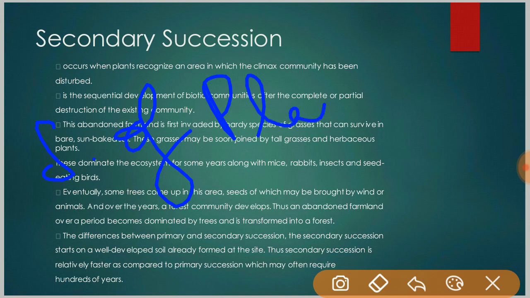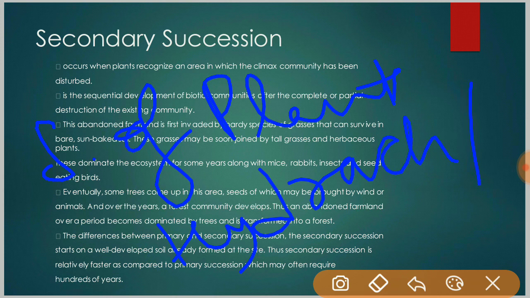Succession of plants is called hydric or xeric succession, respectively. Hydric succession takes place in water areas, and the successional series progress from hydric to mesic. Mesic means neither too dry nor too wet. And in xeric succession, it takes place in drier areas, and the series progress from xeric to mesic, meaning both have changes to the mesic succession.